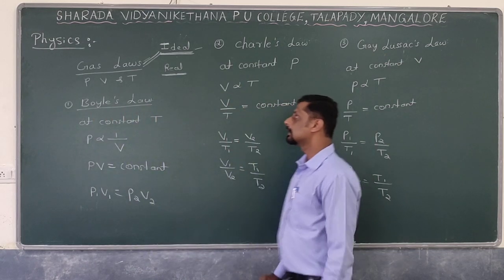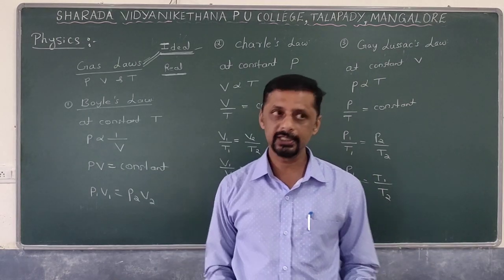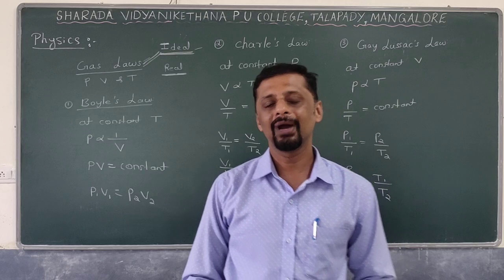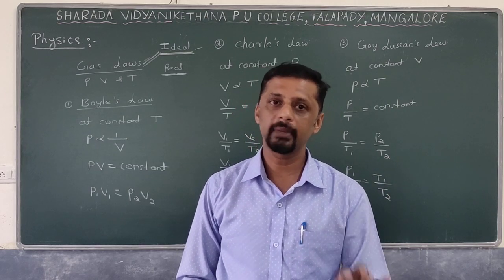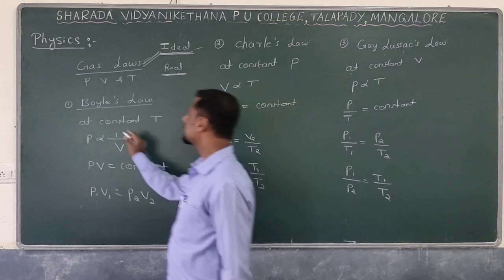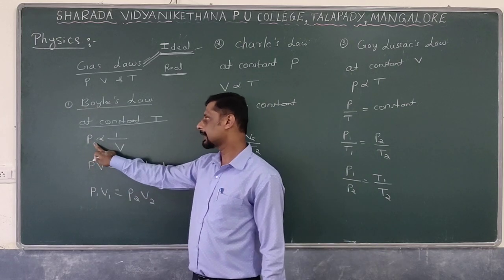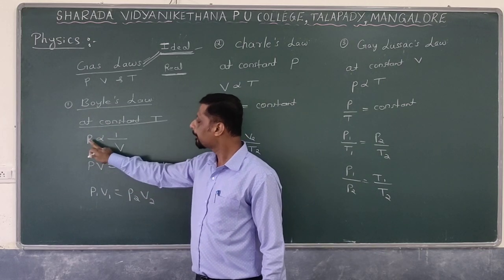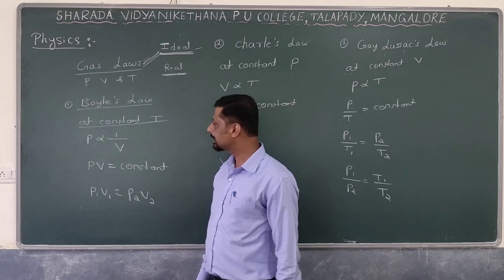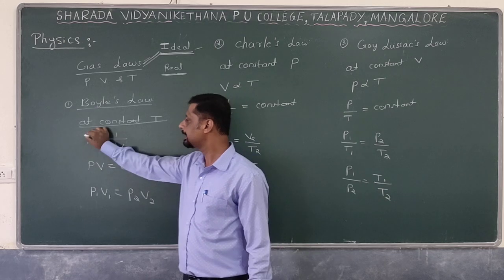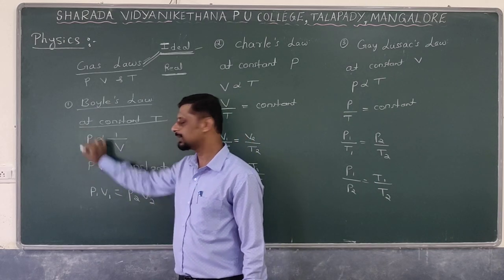First one, Boyle's law. Boyle's law relates the pressure and volume of a given gas. There are three parameters: pressure, volume as well as temperature. While considering the variation, we have to consider only two quantities, and the third parameter should remain fixed or constant. Therefore, at constant temperature, the pressure of a given mass of a gas is inversely proportional to volume. That means as the volume increases, pressure decreases, or vice versa. If the volume of the gas decreases, then obviously pressure will increase.